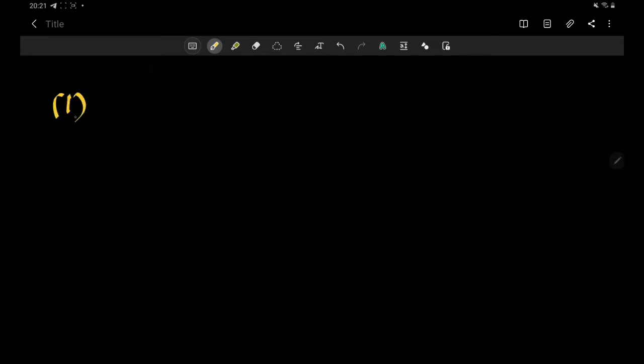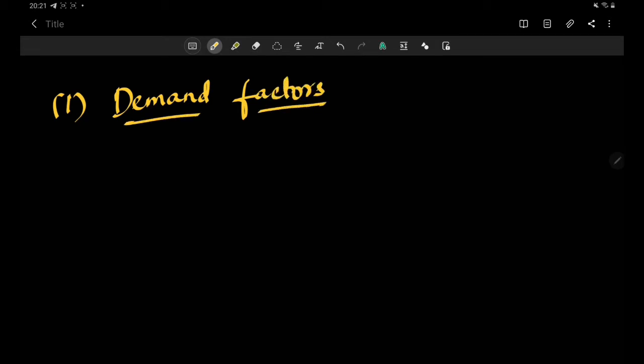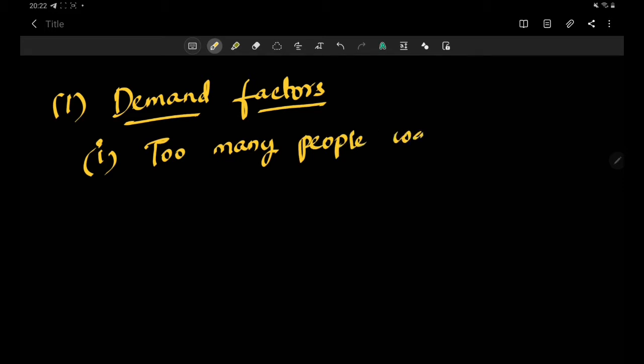First we will see demand factors, like how demand affects the price of a commodity. If too many people are chasing the same good, too many people want to buy the same good, like for example, sanitizer.